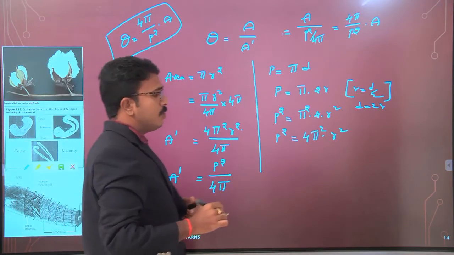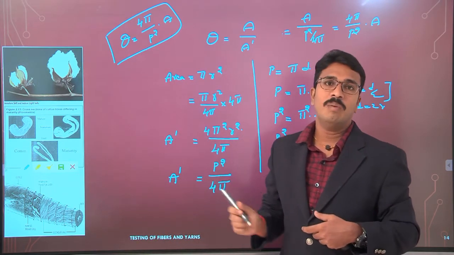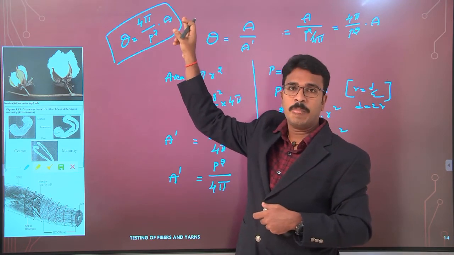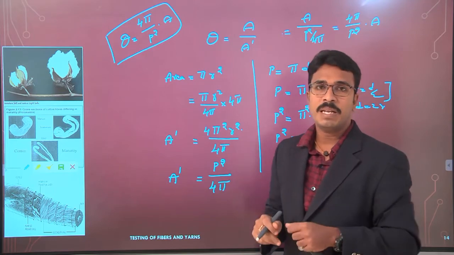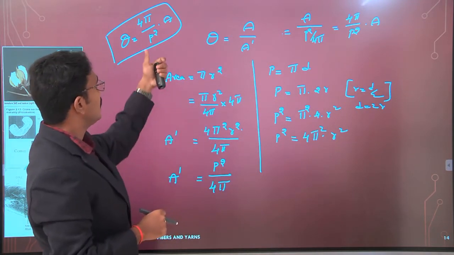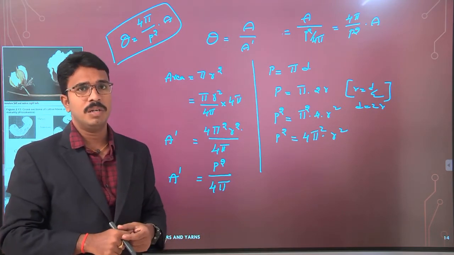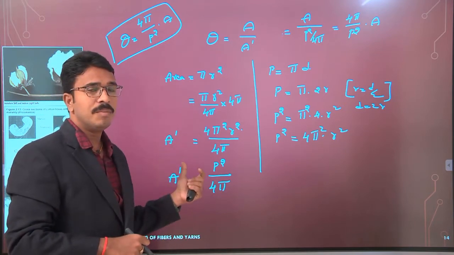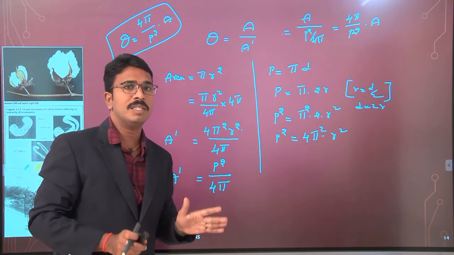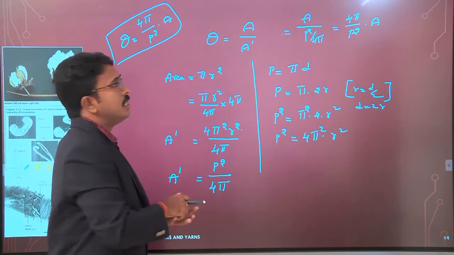So by using this relation, we can find out the degree of cell wall thickness. That is, theta is equal to 4 pi by P square into A. Here P is nothing but the perimeter of the fiber, and A is the actual cross-sectional area of the fiber wall. So this is a simple relationship by which you can find out the degree of cell wall thickness. I hope you understand this. It's very simple. So what is this theta?